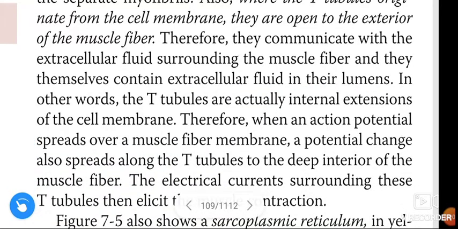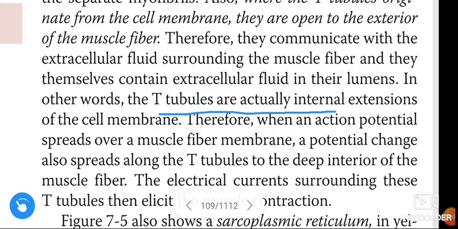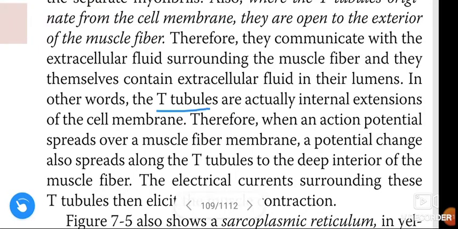In other words, the T tubules are actually internal extensions of the cell membrane.